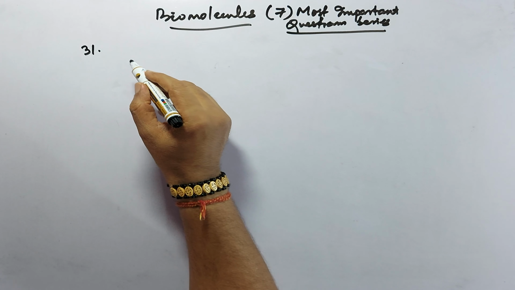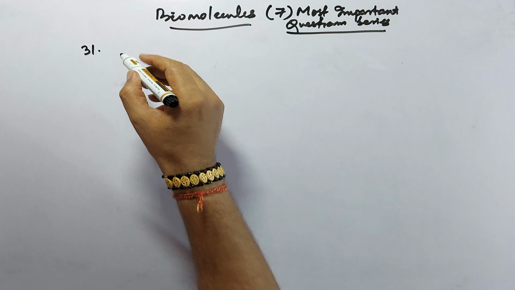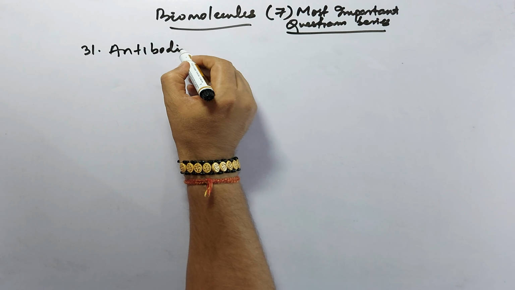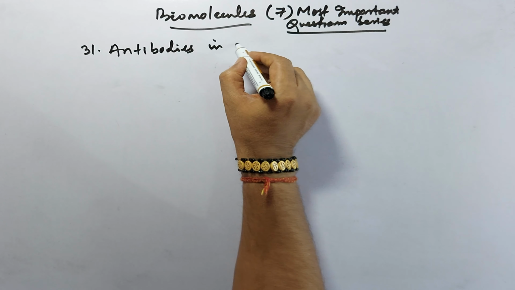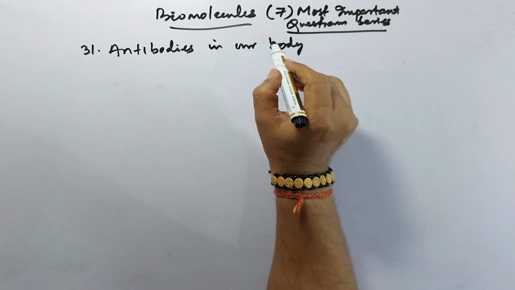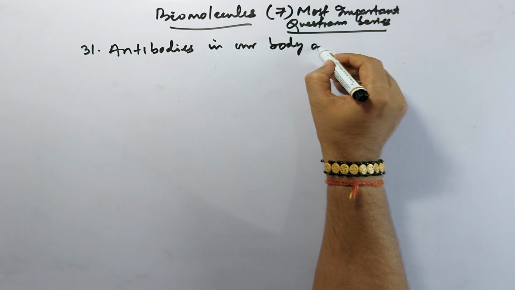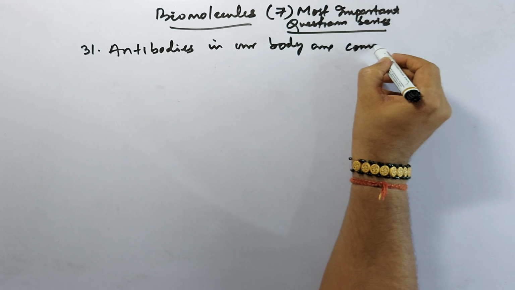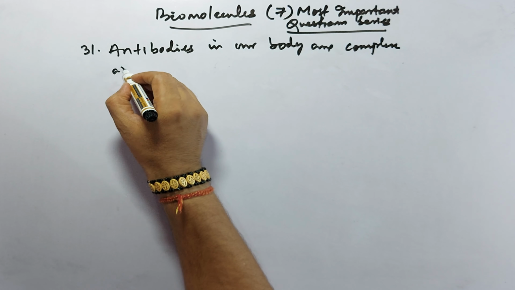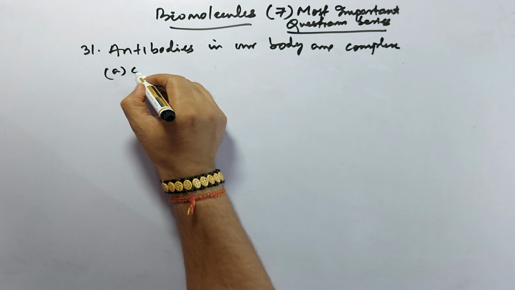Antibodies in our body are complex. First option is steroids.